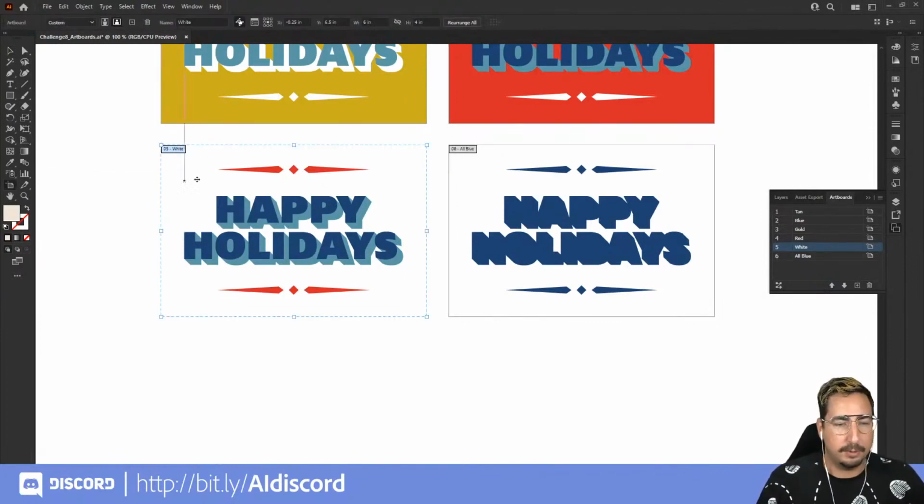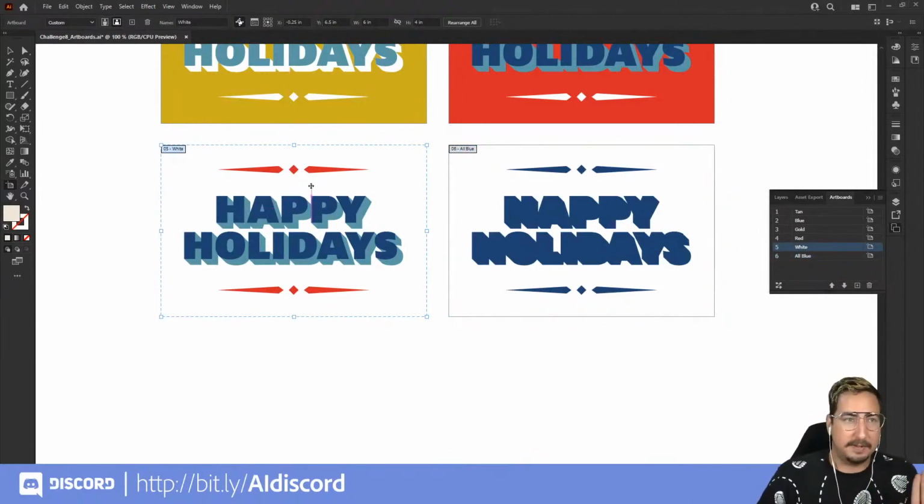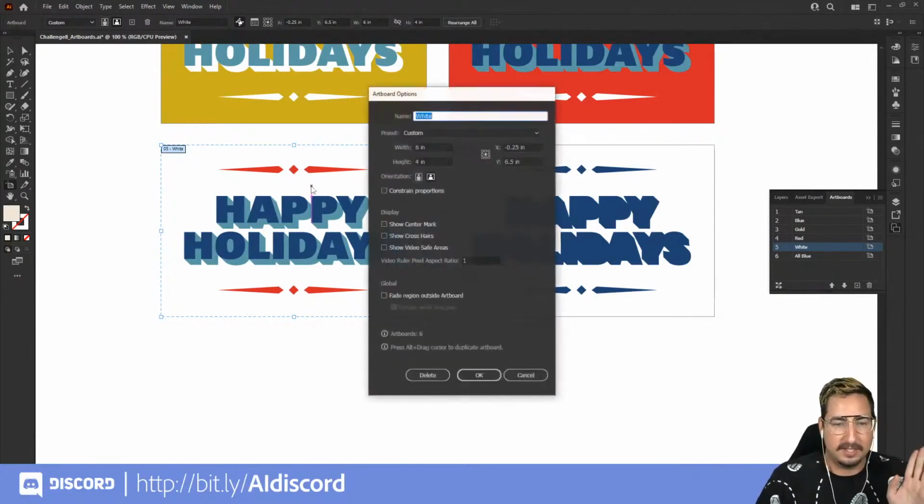With the Artboard tool, we can grab the artboard tool and select that artboard. So whatever is in the outline is what is selected. So you can click right here and we're going to select it. And then this is magic. We can hit enter. Watch this. Boom. So enter brings up all of the options that we want.